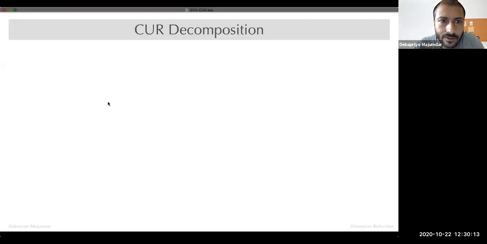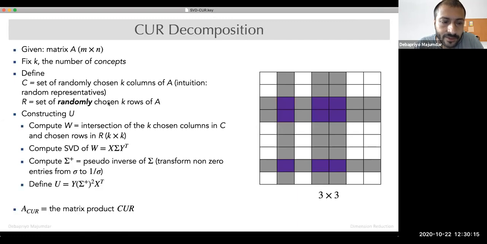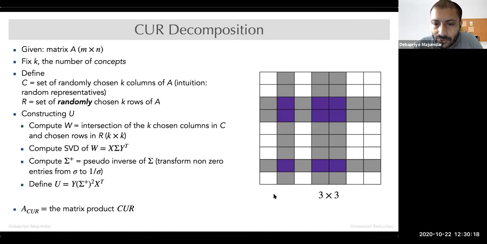Okay. So this you already did, right? So what is the difference between this way of doing things, A equal to U sigma V transpose, and A equal to C U R? Obviously this U is not this U. So how does U look different from C, sigma look different from U, and V transpose look different from R? Anyone?